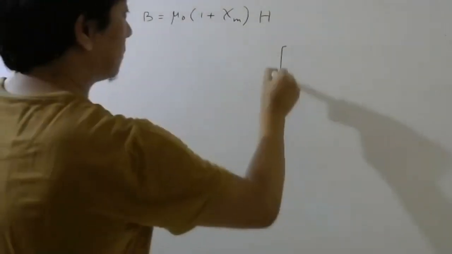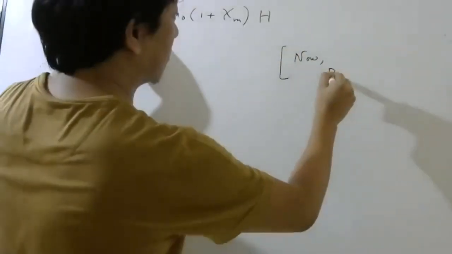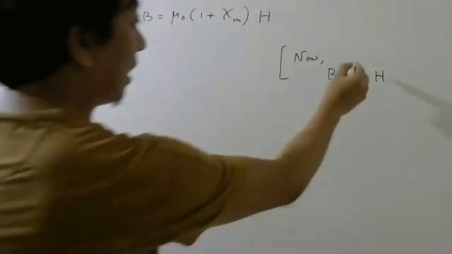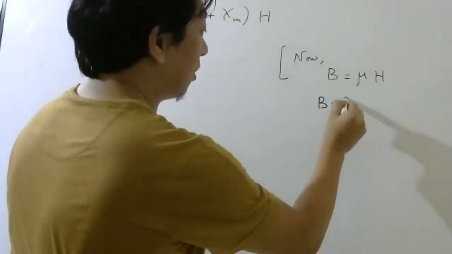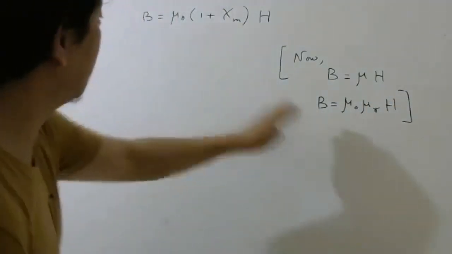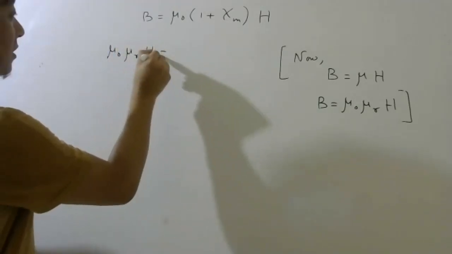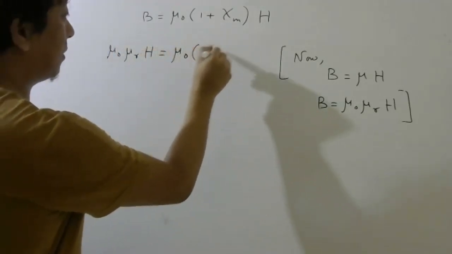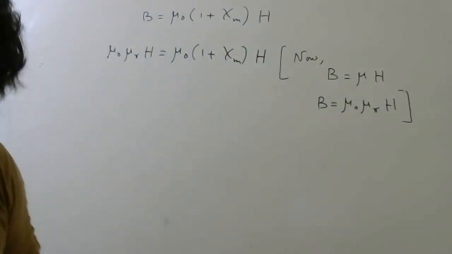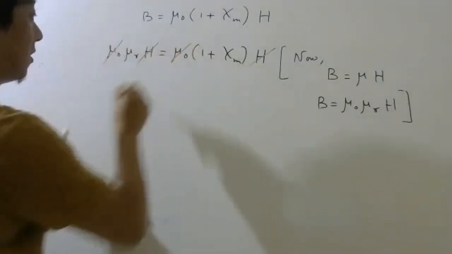Now, to bring in relative permeability, what is B equal to? Mu H, right? So I can write mu naught, mu R, H. If I substitute this B here, I'll get mu naught, mu R, H equal to mu naught, 1 plus susceptibility, H. Common things you cancel: H, H, mu naught, mu naught.